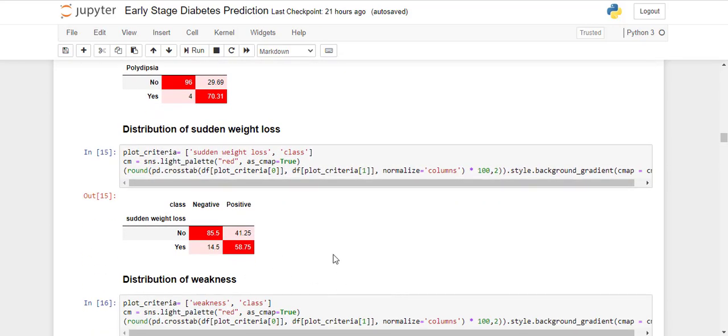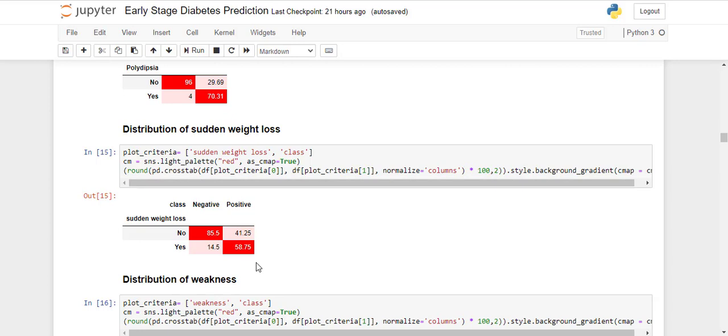The next feature is sudden weight loss. Sudden weight loss is also an important feature in terms of diabetes. As you can see, if suffering from sudden weight loss, then the chance of being positive is 58.75%. And if the patient is not suffering from sudden weight loss, then the chance of being negative is 85.5%.